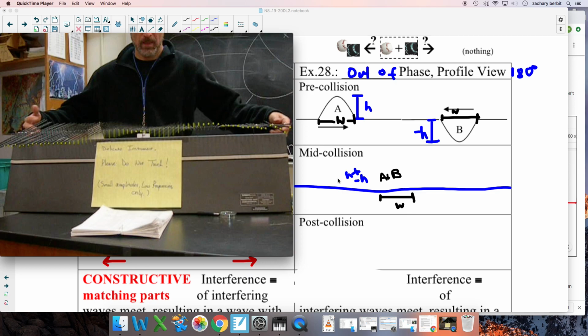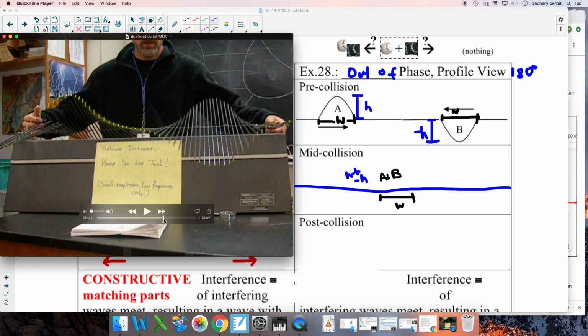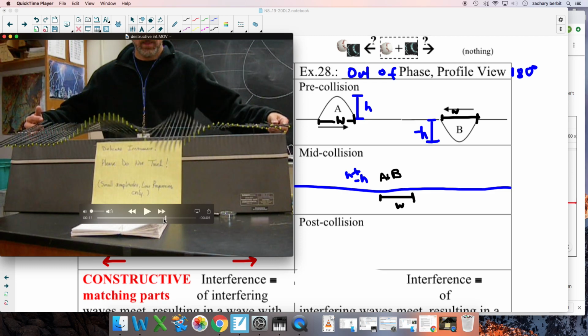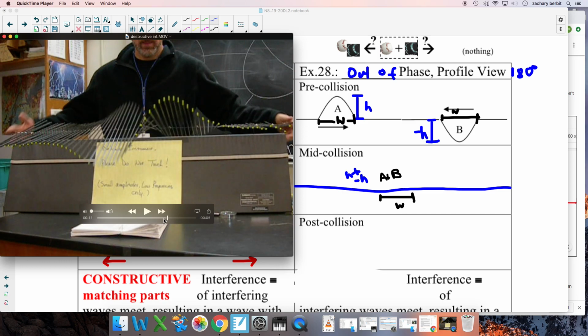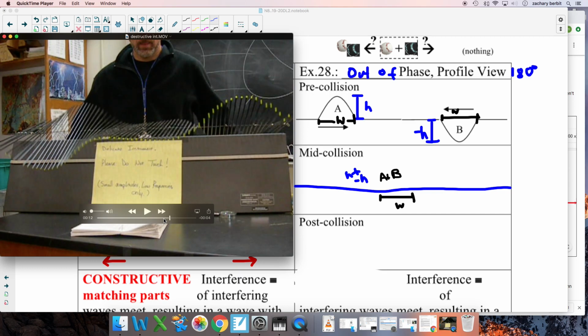And so what happens post-collision? Well, you probably will know. So let's back up just so we know we're not messing around. Here it comes. Boom, disappear. And that's why we call it destructive interference. But watch afterward. Well, there they are again. And there they go. And if you notice, on our left is now a trough, and our right is now a crest. That's reverse from how it started.